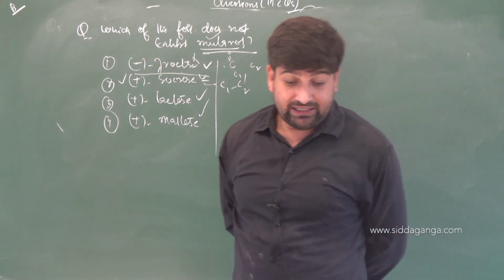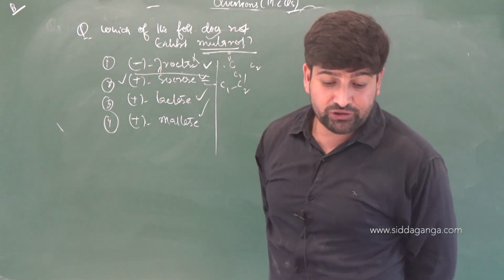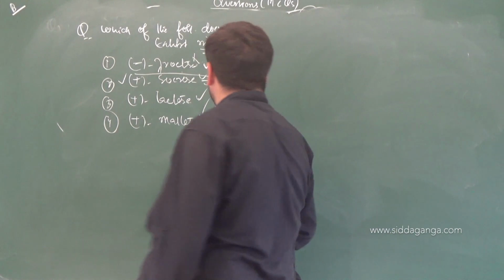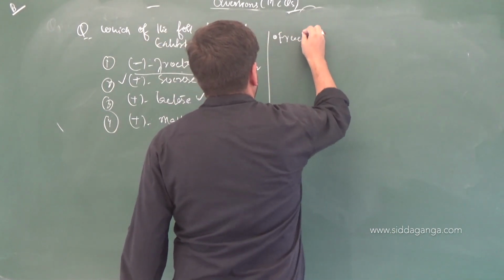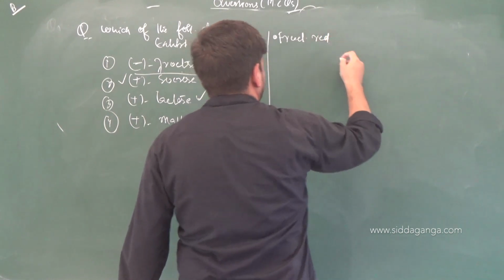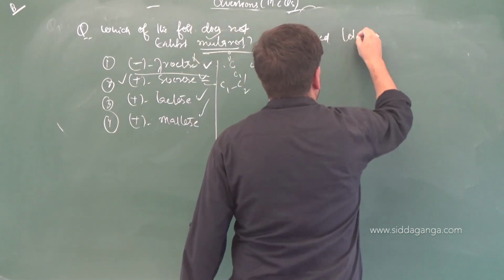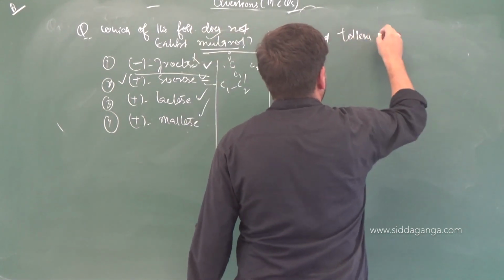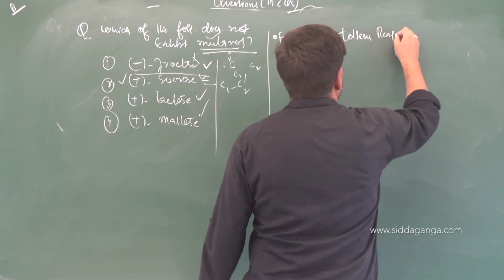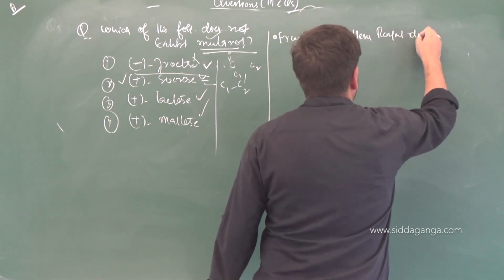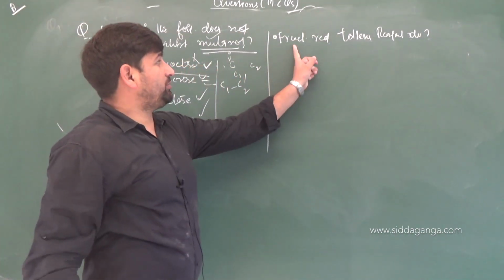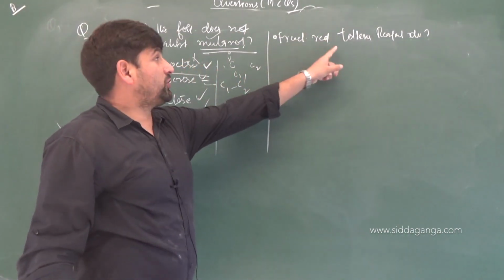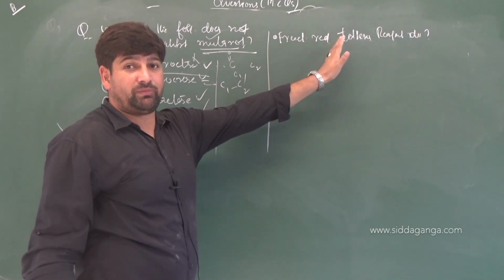PMT mains 2010 again. Fructose reduces Tollen's reagent due to... Now we know Tollen's reaction should not come into play with the fructose itself because fructose has got carbonyl carbon in the form of ketone.